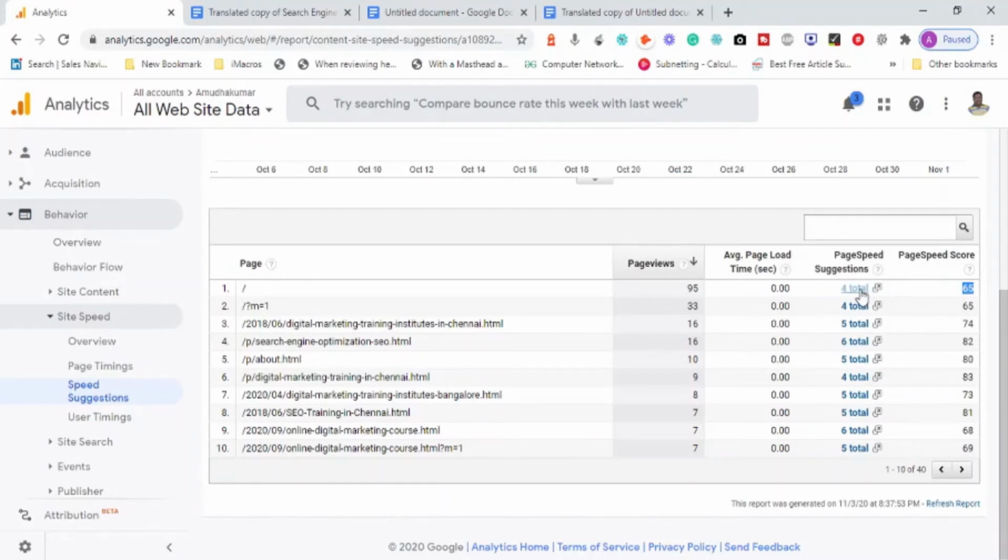See, four in total. If you click on this one, it will take you to the Google PageSpeed Insights tool. There are four suggestions available, and we can understand what these are. Oh, it is going to HTTP. Actually, I have only HTTP. Yes, I want HTTP now. So 83 is the page speed score it is showing on desktop, and on mobile it is saying 37.